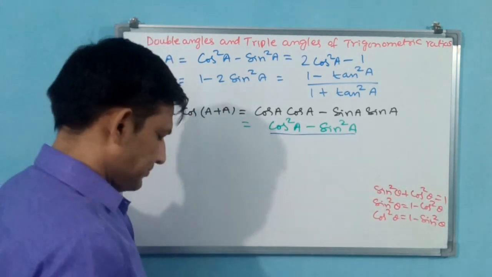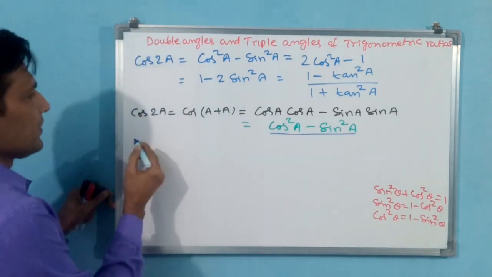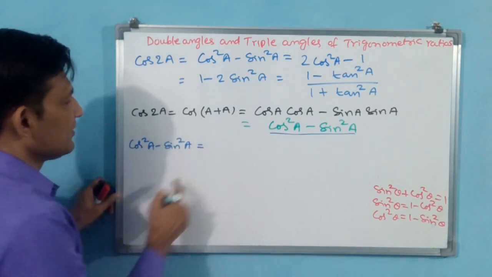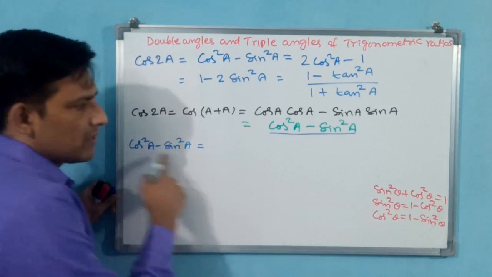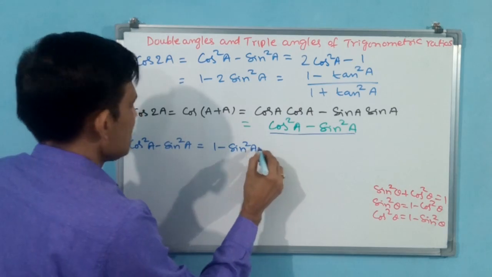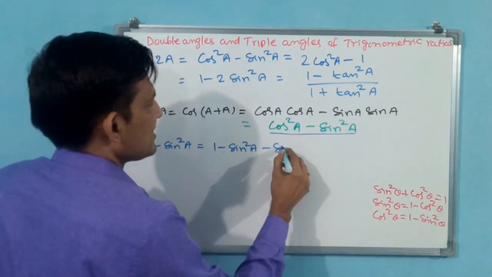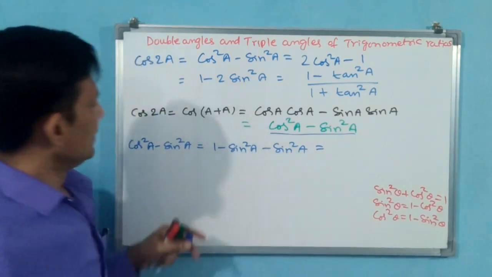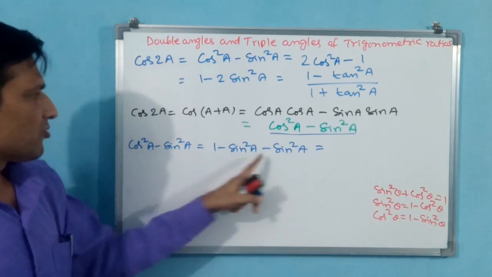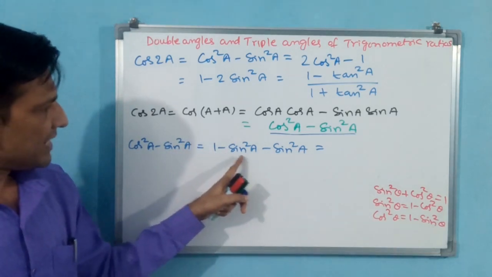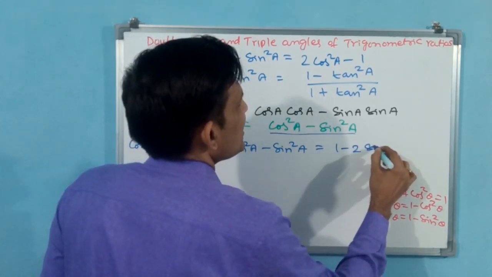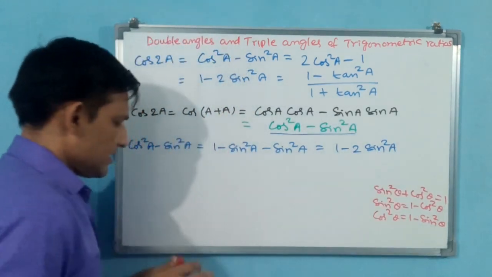Now you come here. Again I am writing, cos square a minus sin square a is equal to, once I change cos square a, cos square a means 1 minus sin square a. So 1 minus sin square a minus this sin square a, again you write sin square a. Now you tell me, I have changed only cos square a as 1 minus sin square a, but the minus sin square a is the same. So 1 minus sin square a minus sin square a is 1 minus 2 sin square a. Okay, you put an underline.